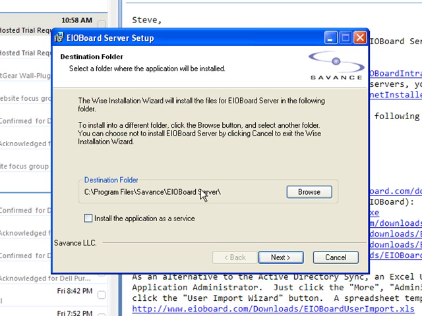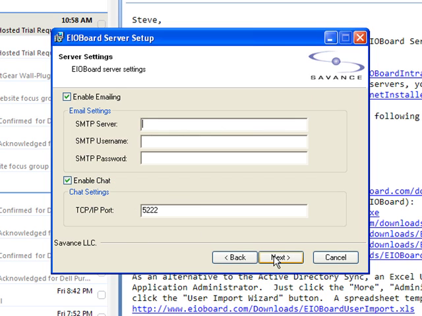And then at that point in time you can install to a certain directory. Now this installer is both for a brand new install as well as it'll automatically detect an upgrade. And if you happen to be out of support, the way that our installer works is basically you can only install up until the point you've already installed on the same server you've installed. So keep that in mind. Now it's gone ahead and it's defaulting to a particular folder. I'm going to opt for the option of install the application as a service.